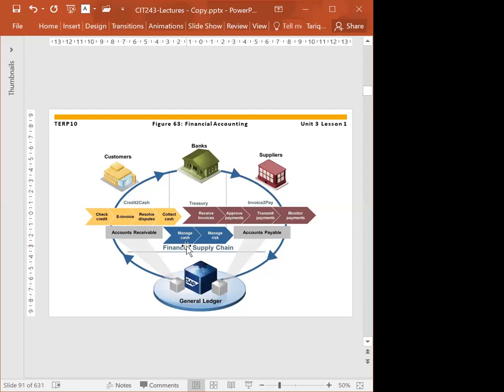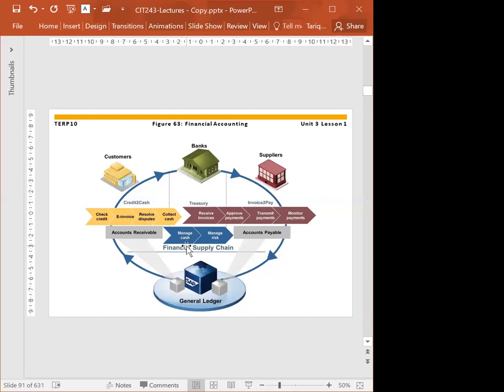By the way, all the postings that we make are made in a sub ledger, okay? And in the general ledger, we have a reconciliation account. All the transactions we make in the sub ledgers will be updated automatically in the reconciliation account, which is available in the general ledger.